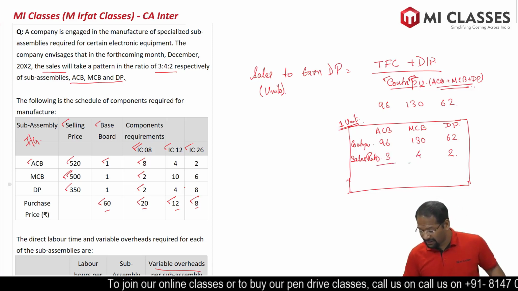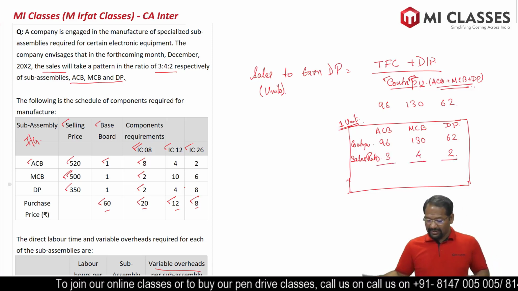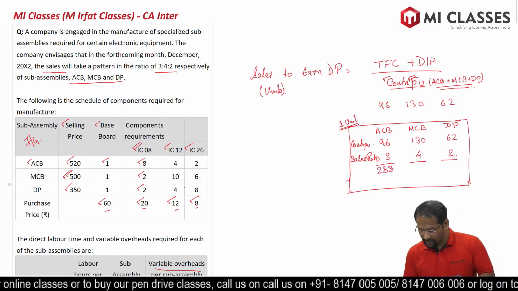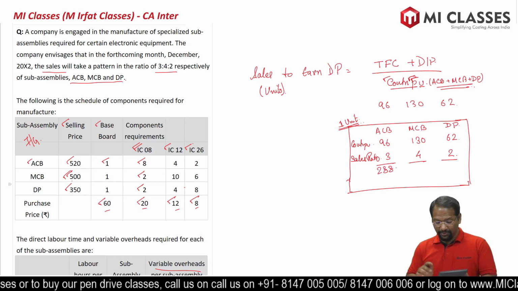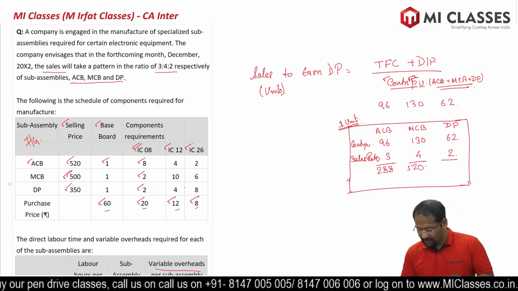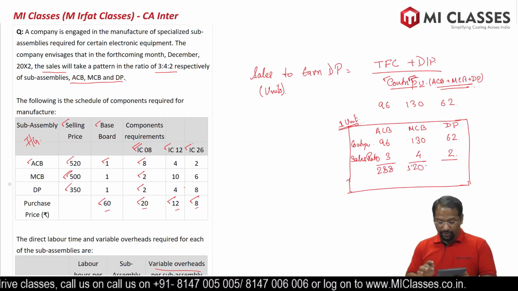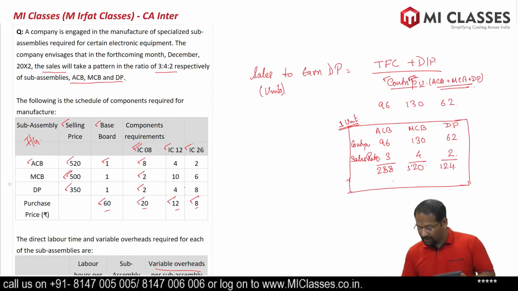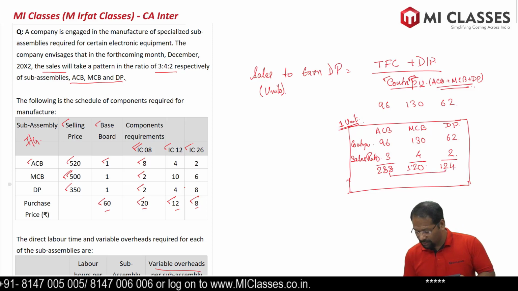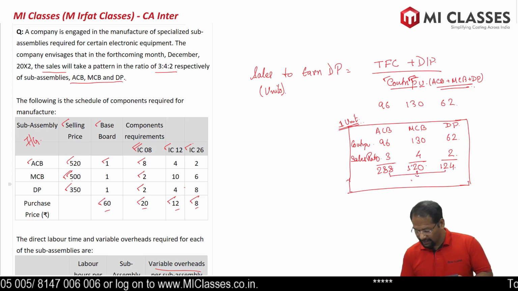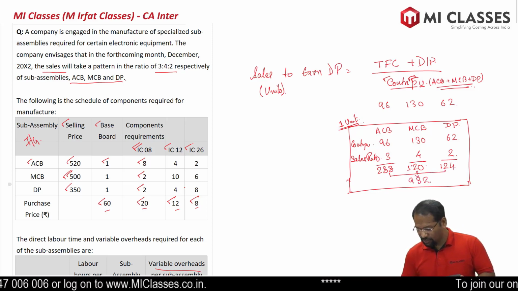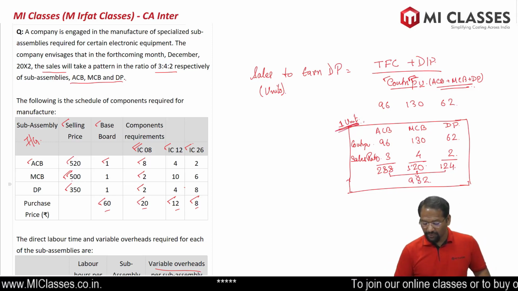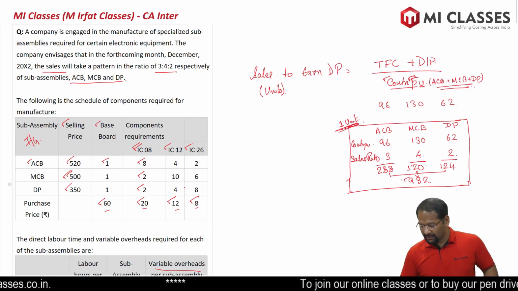So let's multiply these two. 96 multiplied by 3 is 288, 130 multiplied by 4 is 520, and 62 multiplied by 2 is 124. The total of all three items is 932. So we can say the contribution of one box, which is 1 unit, is 932.